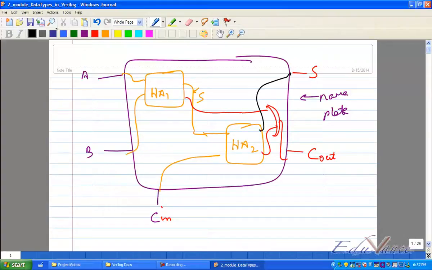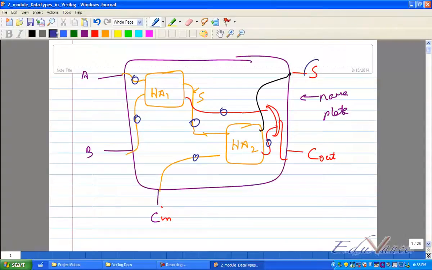Now here, if you see strictly from a design perspective, please understand this. This is a signal, yes or no? This is a signal. This is a signal. This is a signal. This is also a signal. Whatever internal work is to be done, that is a signal. Yes or no? Correct? Do you agree? It's a signal.